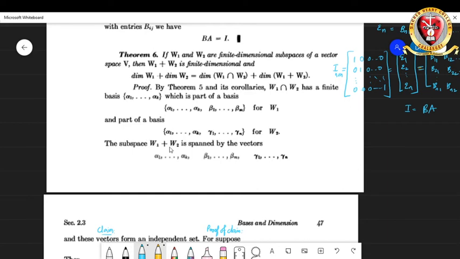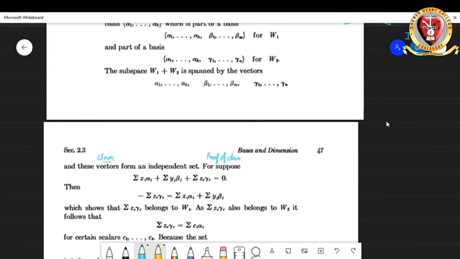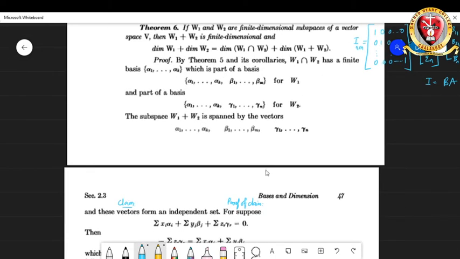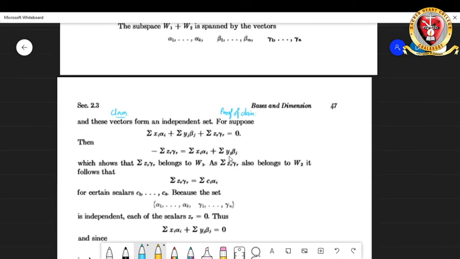And definitely W1 plus W2 will be spanned by the vectors alpha 1, etc., alpha k, beta 1, etc., beta m, and gamma 1, etc., gamma n. Now we claim that these vectors form an independent set. Proof of claim.